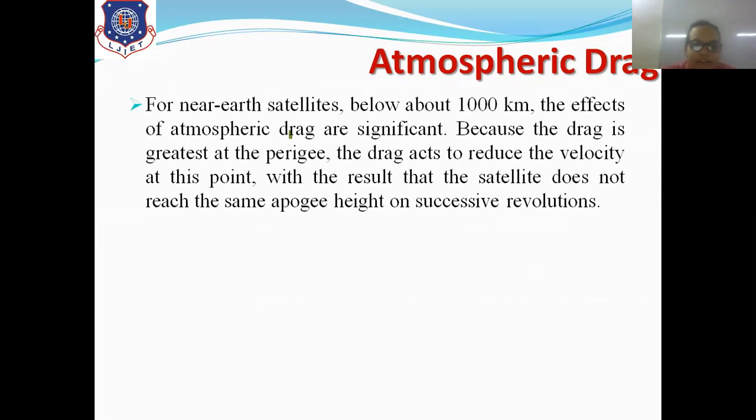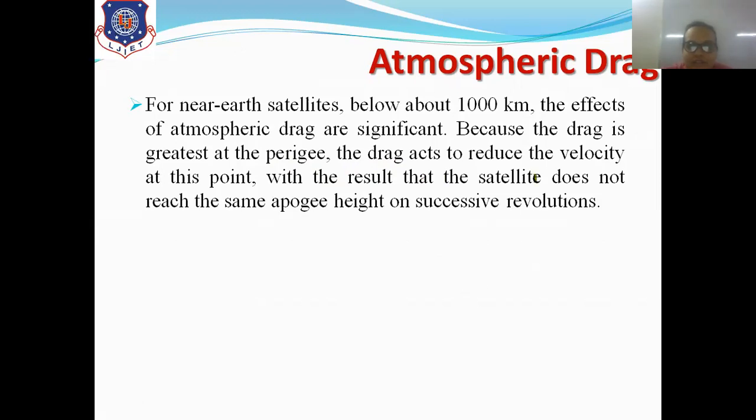For near-Earth satellites, which are our LEO satellites, below 1000 kilometers, the effects of atmospheric drag are significant. Atmospheric drag effects can be seen on LEO satellites because the drag is greatest at the perigee and the drag acts to reduce the velocity at this point, right? It is greatest at the perigee, which is the closest point, right? So due to this drag, the satellite will deviate from its position.